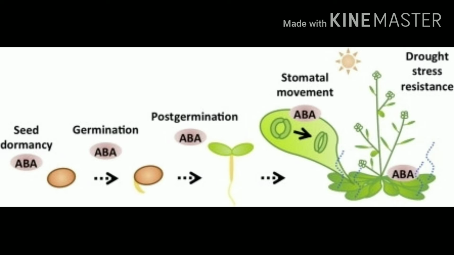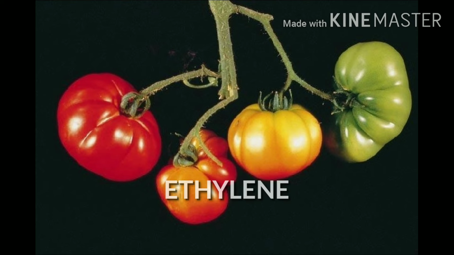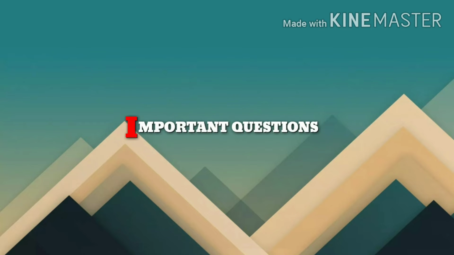Again, abscisic acid. It also helps in detachment of fruits, flowers, and falling of leaves, etc., and everything is promoted by this hormone. Now the last one was ethylene. It is responsible for the ripening of fruits. Okay, I think this much you must have studied properly, so you must have understood. Now I'll tell you some more questions related to part A and part B both.